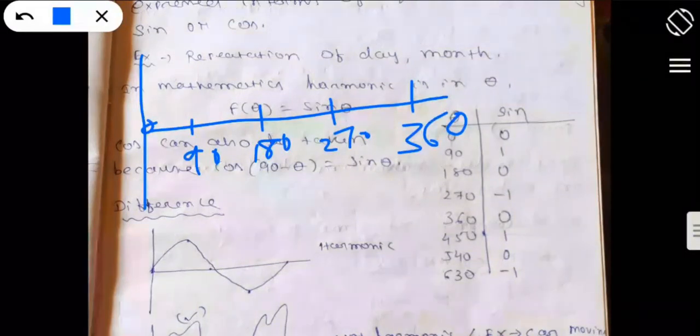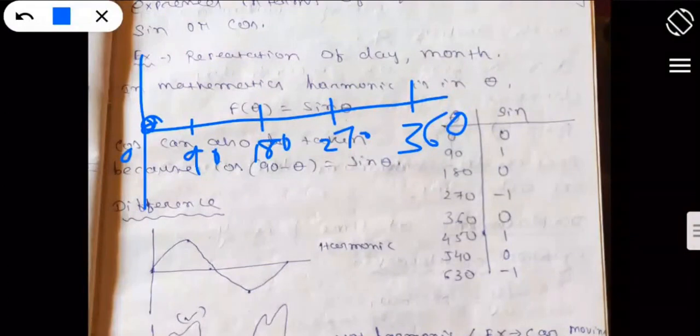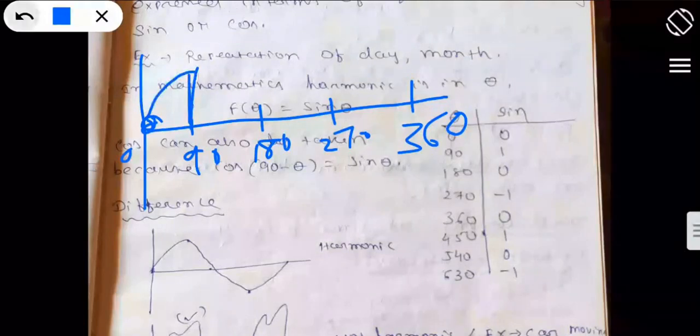So at 0 degree, the value is 0, so the point is here. Then it will go to the maximum at 90 degree, because at 90 degree the value is 1, so the graph is like this. Here is the maximum point. Then at 180 degree it is 0, that means coming back to the 0th point, right?